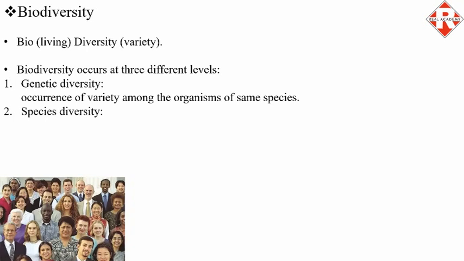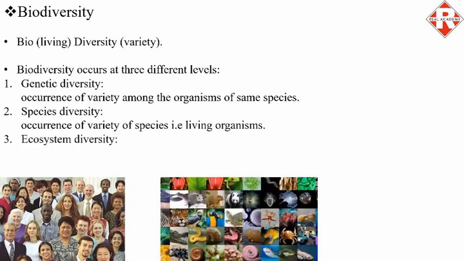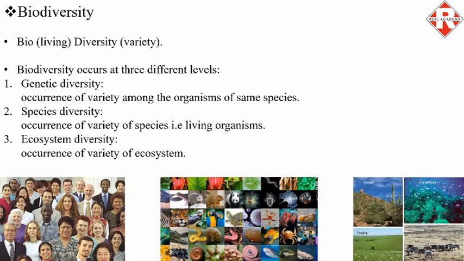Second is species diversity. It is the occurrence of variety of species, that is, living organisms. It refers to different species of organisms. For example, humans, monkeys, pandas are different species. Third is ecosystem diversity, the occurrence of variety of ecosystems. It means there are differences in the ecosystem, or in other words, there are different ecosystems.